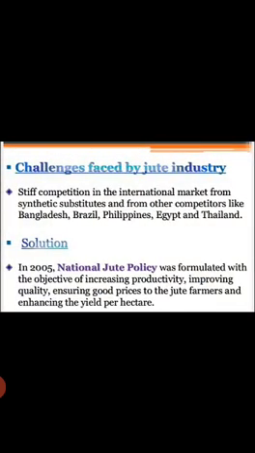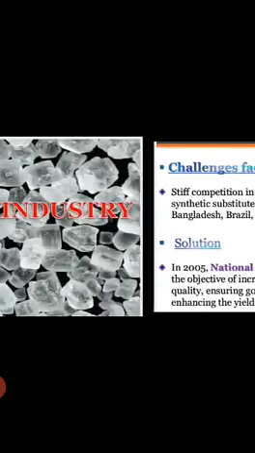Challenges faced by the jute industry: stiff competition in the international market from synthetic substitutes and from other competitors like Bangladesh, Brazil, Philippines, Egypt and Thailand. So we see the solution in 2005. The National Jute Policy was formulated with the objective of increasing productivity, improving quality, ensuring good prices to jute farmers and enhancing the yield per hectare.